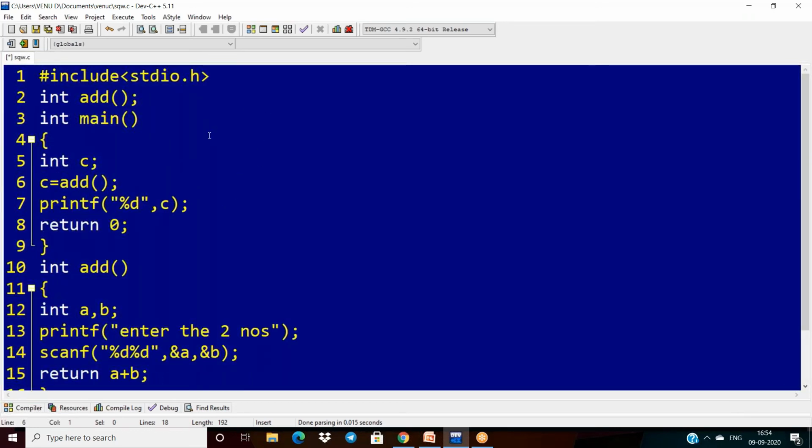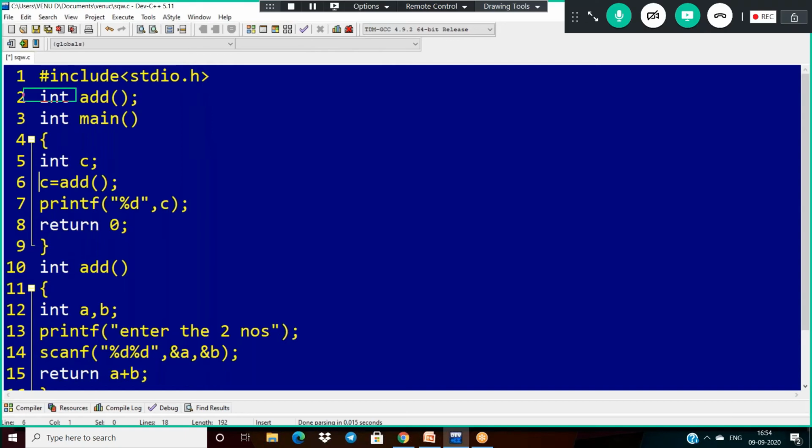Now observe carefully. This is my function declaration and my function call. When it has a return type, the function call is assigned to some variable. Immediately the cursor will reach this, find the sum, and return back here, and now the result is in variable c. We are printing the c value.